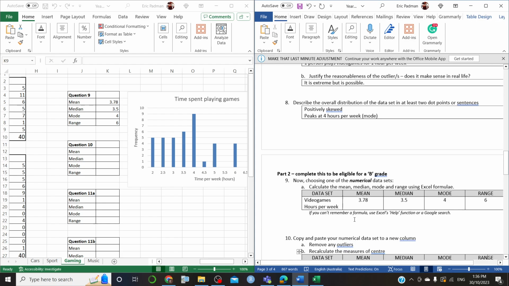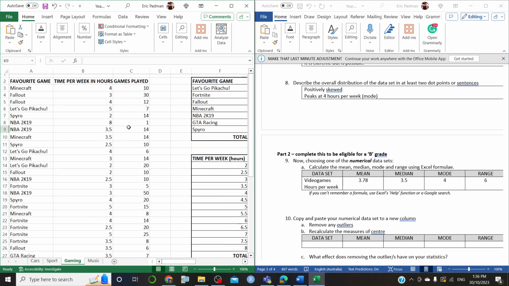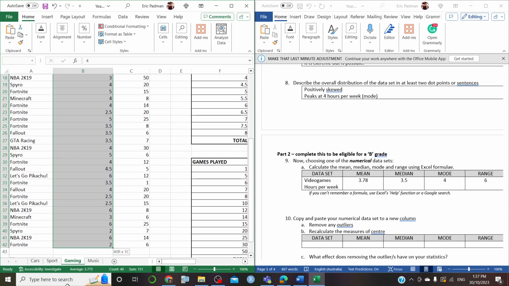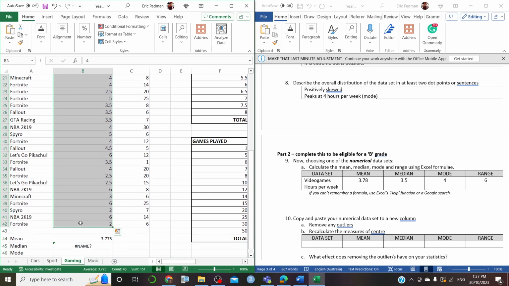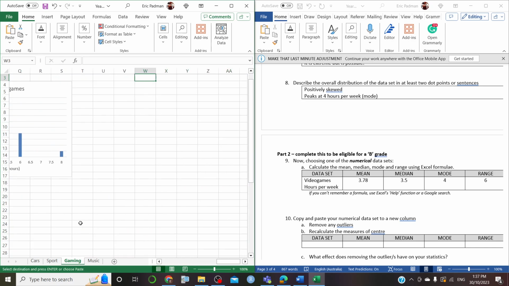Okay. All right. Now the next part, what your expectation is to redo all of that. I'm not going to do it for you, but I will show you the first step. So what we're going to do now, we're going to take that column, or whichever column you're working with that's numerical. It's probably better if you pick one that has got an outlier, so at least in this purpose, you got something to do. We're then going to cross and make ourselves a little bit of space. So we're going to paste the numbers here.